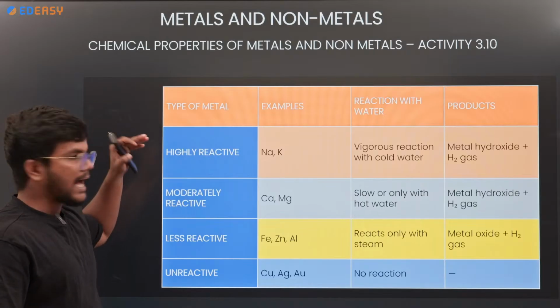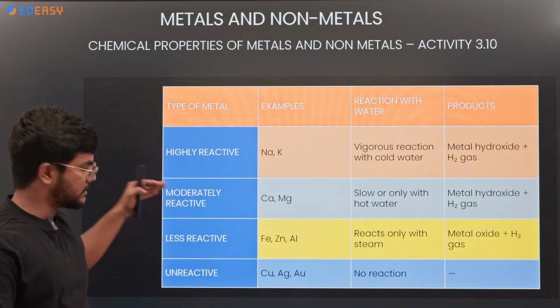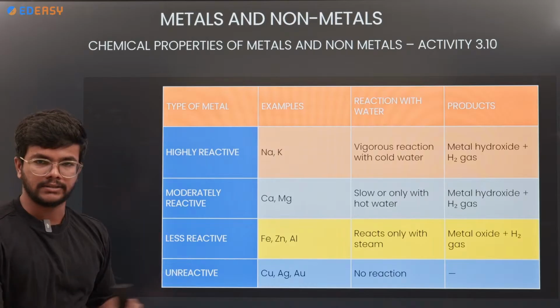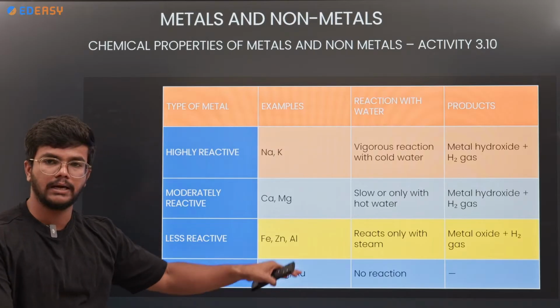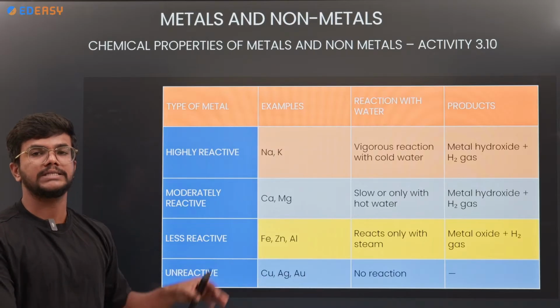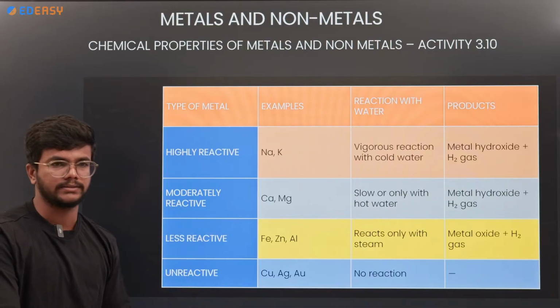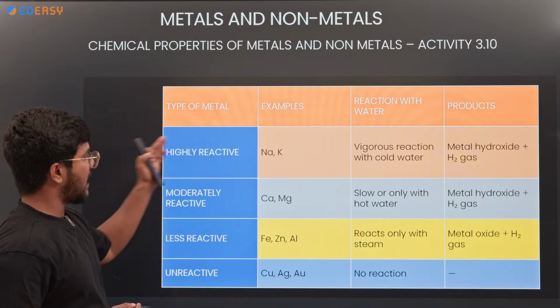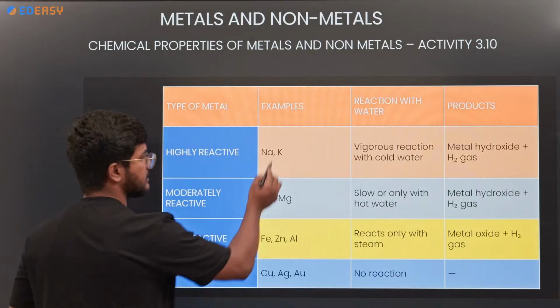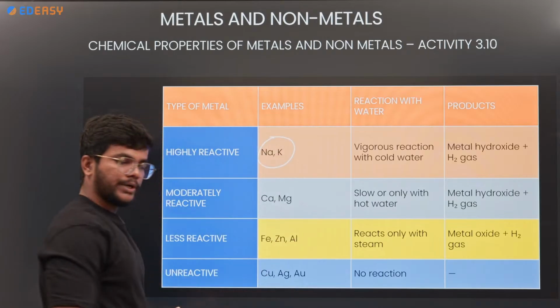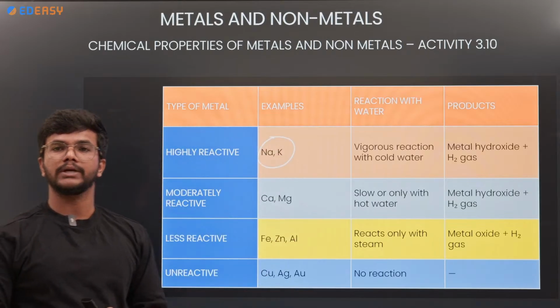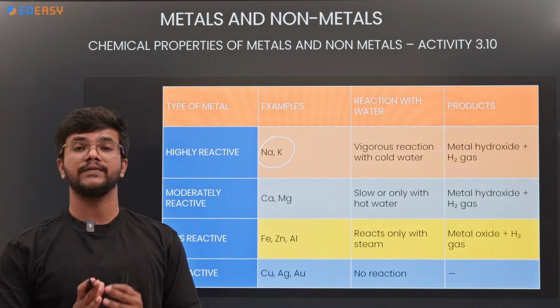Types of metals: high reactive, moderately reactive, less reactive and unreactive. Copper, silver and gold are low reactive or unreactive. In the high reactive metals, there are two metals, sodium and potassium. Sodium and potassium react vigorously with the water.